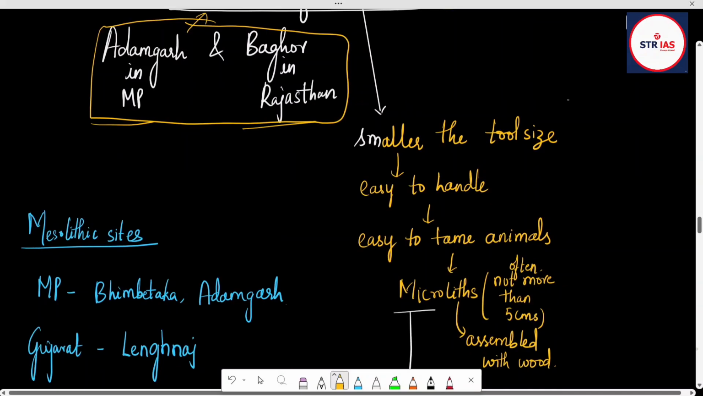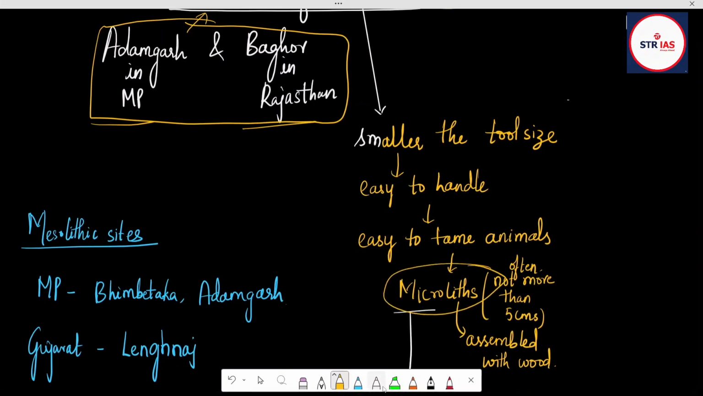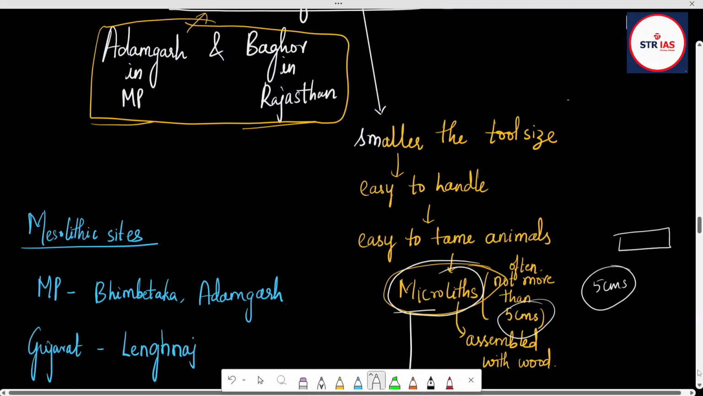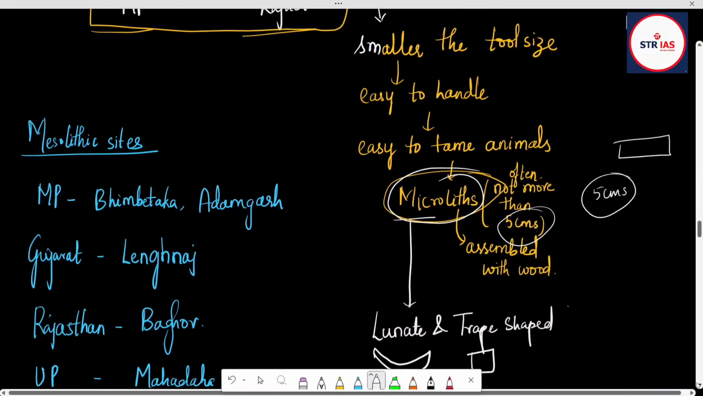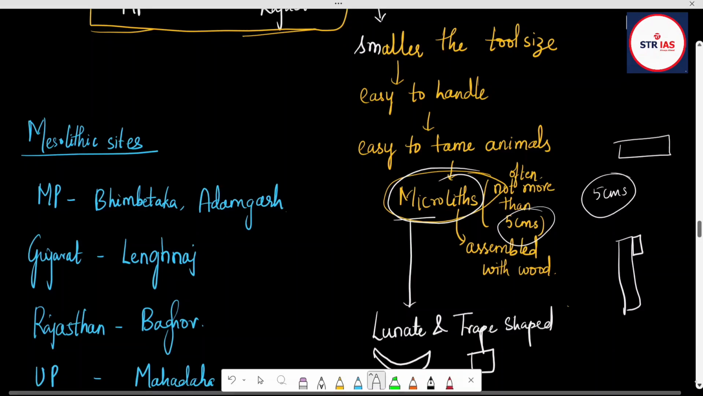So what are the types of tools used by these Mesolithic people? It's microliths. They might be less than 5 centimeters, like a small blade. They might be using these types of tools, so it's easy to control animals. Then if there is a stick, they used to fix this small microlith to the stick and use it to tame animals, to kill animals, to get their food, right?